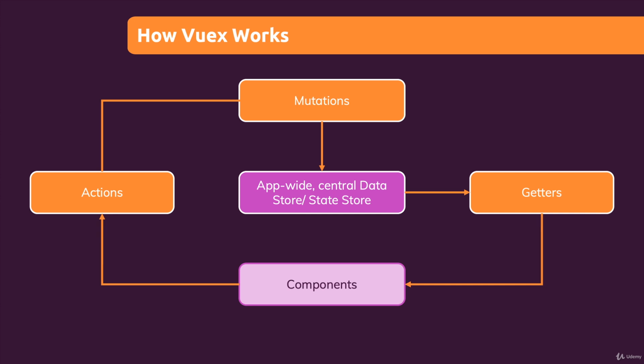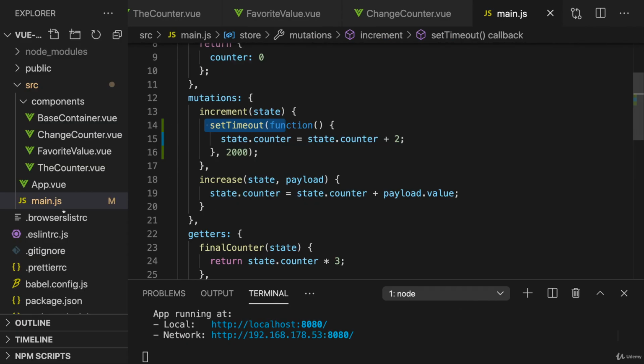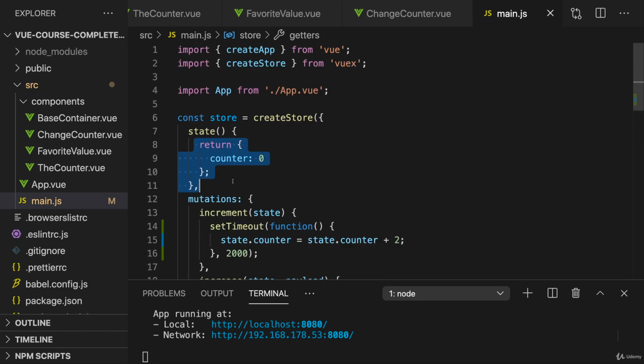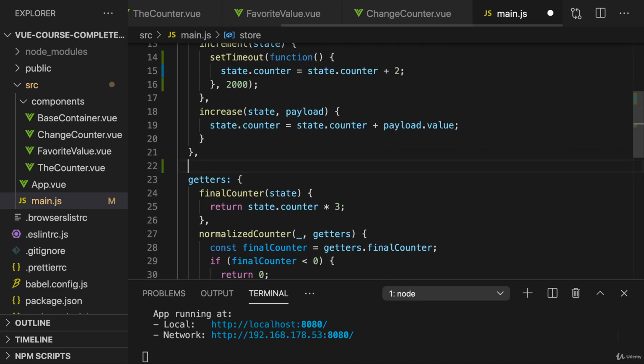But even with that fact, that directly committing mutations from inside components often would not be a problem, even with that, it is considered a good practice to always put actions in between to ensure that you never accidentally put asynchronous code into mutations. So how do actions work then? How do we add them to our store? In main.js, besides mutations and getters and state, we can add actions. I'll add actions here.